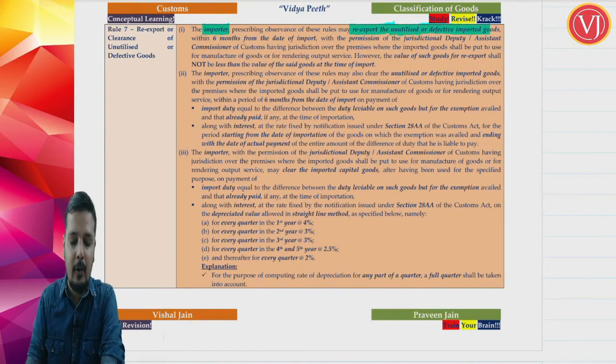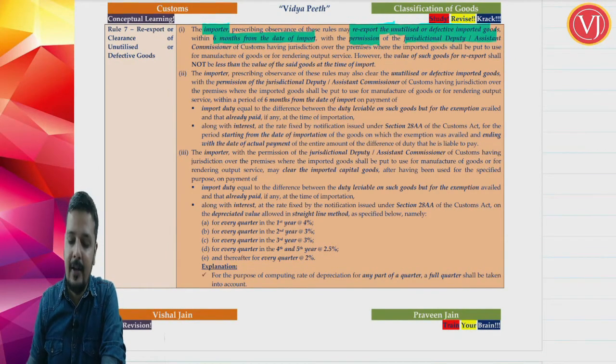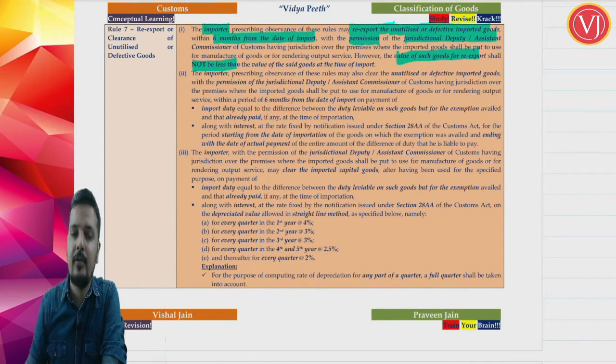He can re-export within 6 months from the date of import. Obviously, the condition is permission of the jurisdictional deputy commissioner or assistant commissioner, and another condition is that the value of re-export should not be less than the value at the time of import.